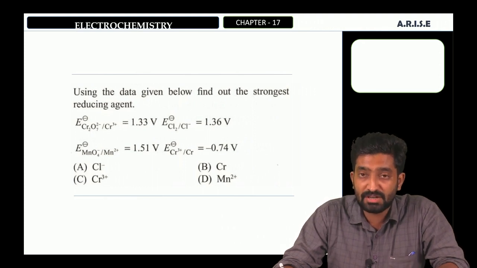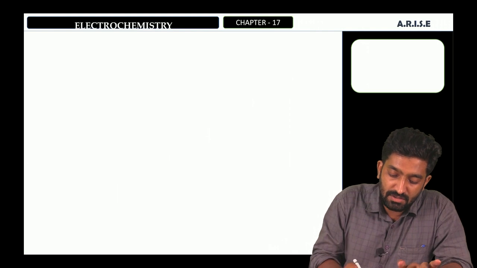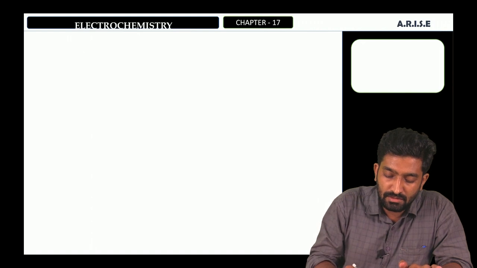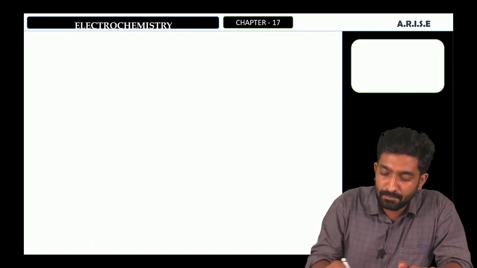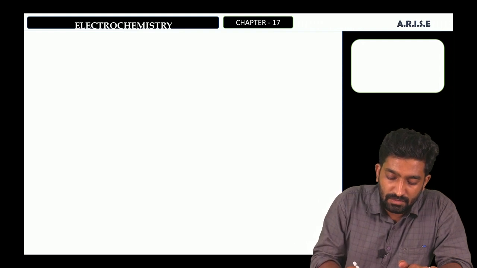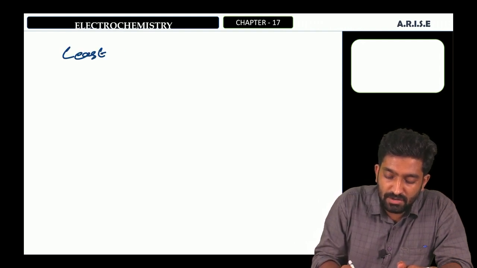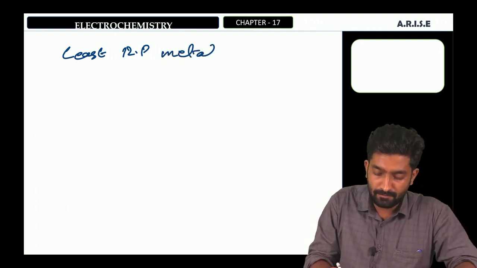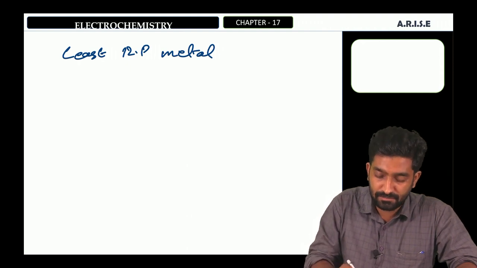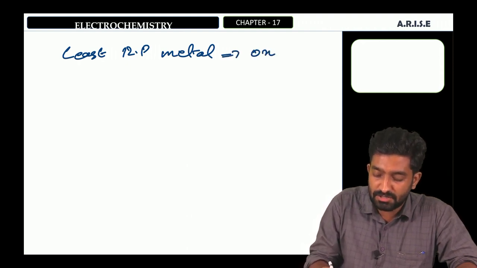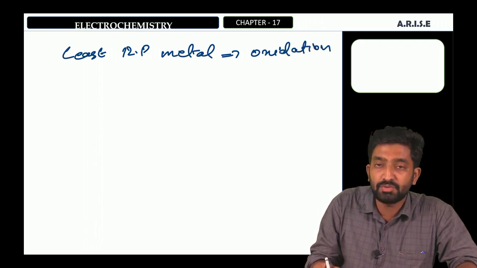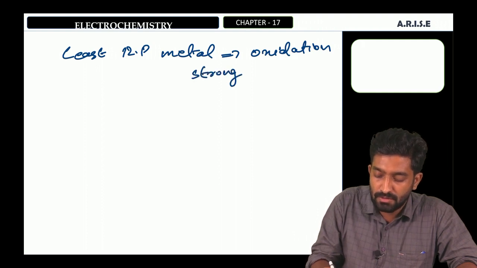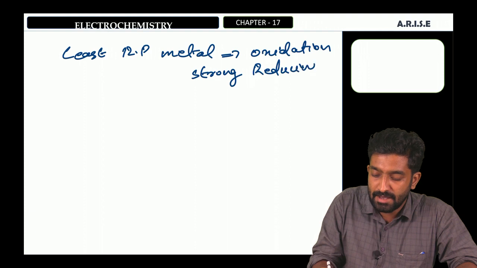Okay? I will give you a hint. The lowest reduction potential element, or least reduction potential element or metal, will undergo oxidation, and it will act as a strong reducing agent.